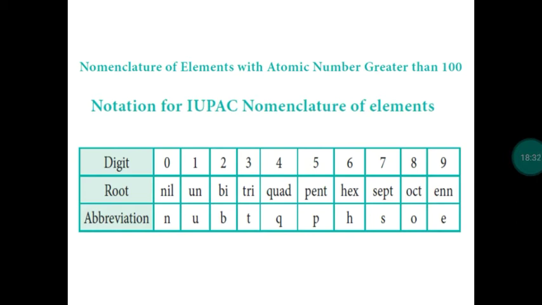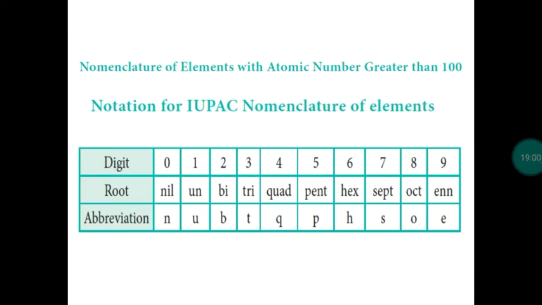Then nomenclature for the elements with atomic number more than 100. So when we take elements with atomic number more than 100, IUPAC has to give the permanent name. For an element, IUPAC will authenticate and give the permanent name. So this will take a time, 1 year or 2 years, right? So until getting a permanent name, we can follow a temporary name.